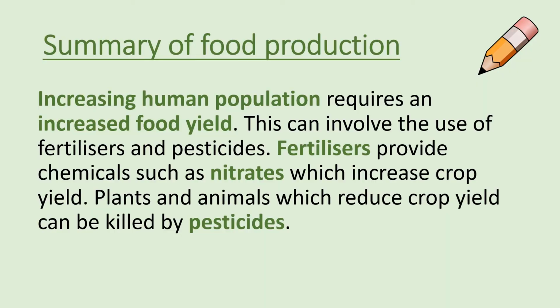The part of this that you need to know and learn is that increasing human population requires an increased food yield. This can involve the use of fertilizers and pesticides. Fertilizers provide chemicals such as nitrates which increase crop yield. Plants and animals which reduce crop yield can be killed by pesticides. So make sure you learn the summary of food production. Write it out over and over again, say it over and over again until you know it off by heart before you go on to the next part of this video.